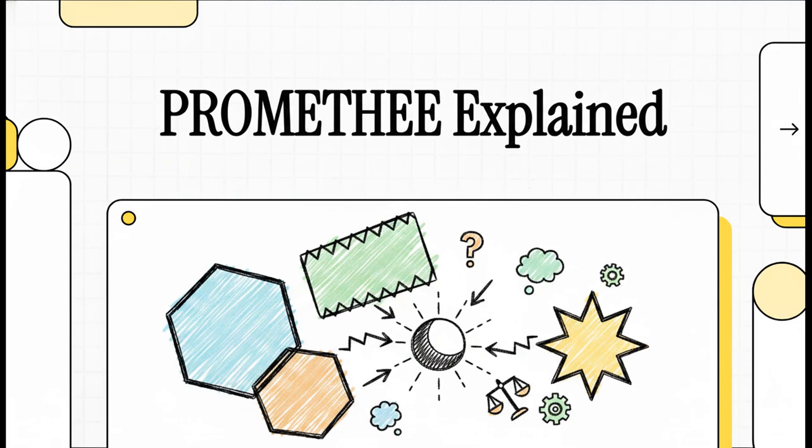Have you ever felt completely paralyzed by a complex choice? You know, those situations where every single option has entirely different pros and cons, and a simple pro and con list just doesn't cut it anymore? Well, welcome to this explainer. Today, we're diving into PROMETHEE Explained. We'll be unpacking a highly rigorous, yet surprisingly accessible mathematical framework designed specifically to rescue modern decision-makers from analysis paralysis and bring some much-needed clarity to the chaos.